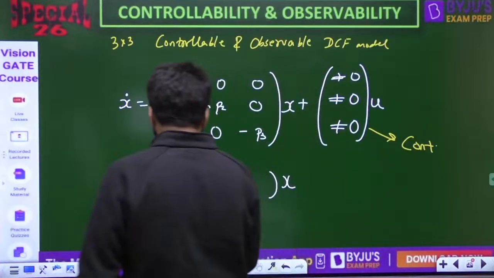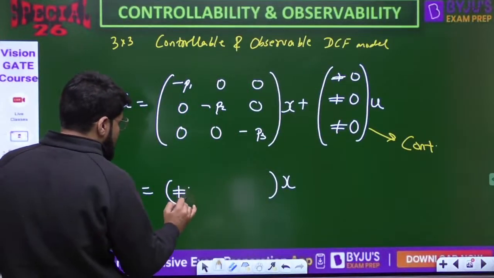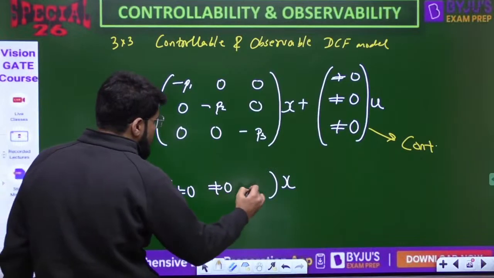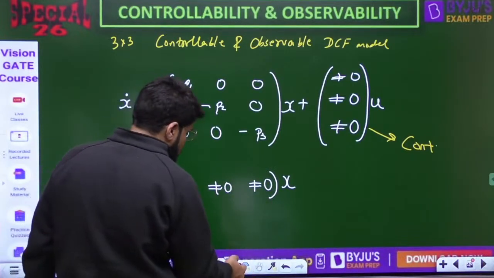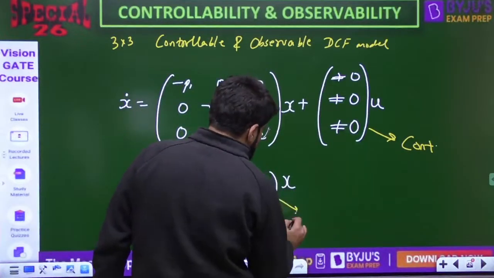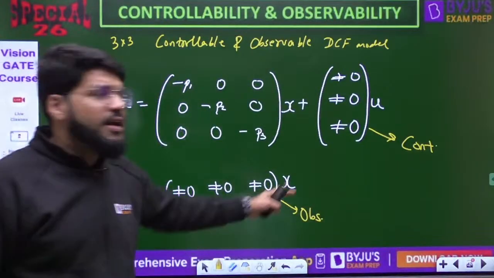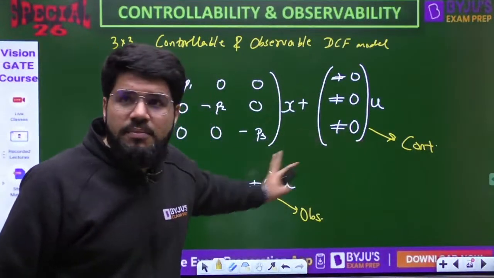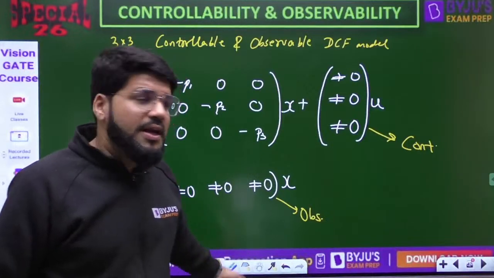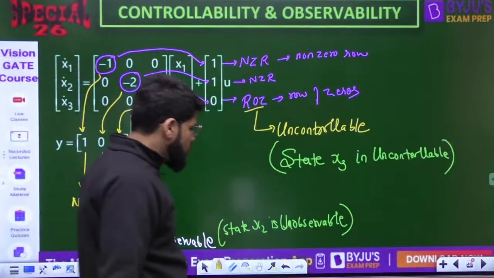Then the system would have been observable also. So here also, in the first column I want non-zero, second also non-zero, third also non-zero. If this is satisfied, then the system is observable also. If only those three are satisfied, then it is controllable, maybe not observable. Like the previous example, not controllable also, not observable also.